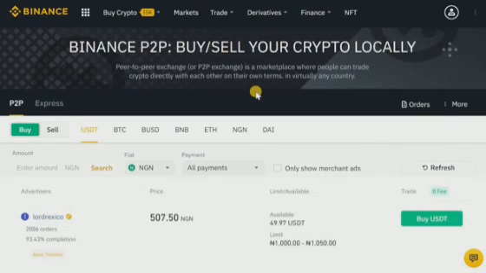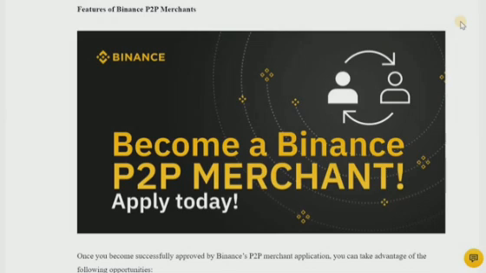Ways you can make money on the Binance P2P platform. Now, the first way is when you become a Binance P2P merchant. This is an easy way to make money P2P trading. You can simply apply on Binance to become a P2P merchant, and when you do so, you would be able to earn more money over time.